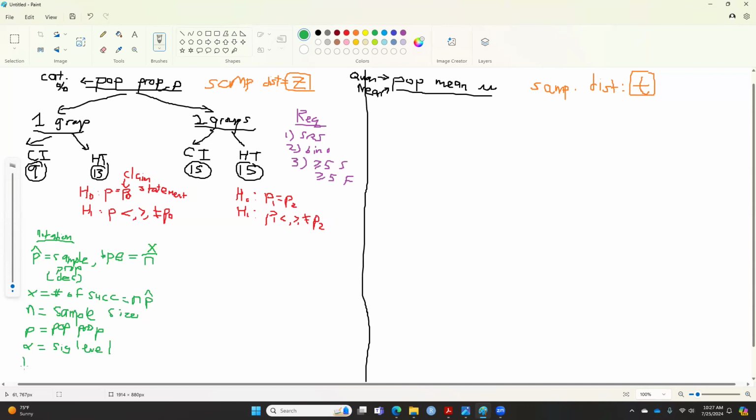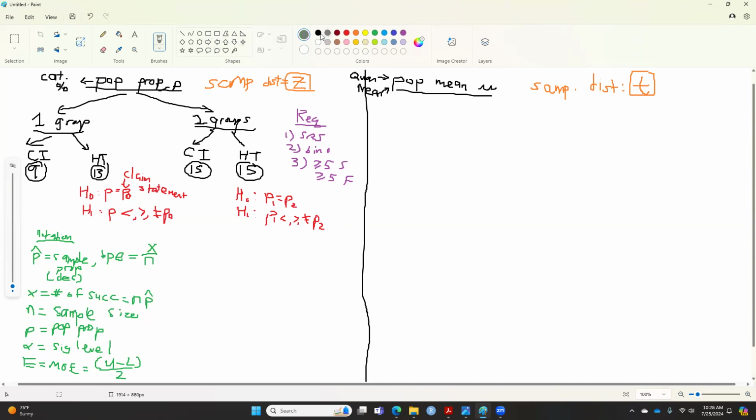E in this case is called the margin of error, and the formula to find margin of error is the same all the time: upper minus lower divided by 2. No change here. So this is the notation we will use.